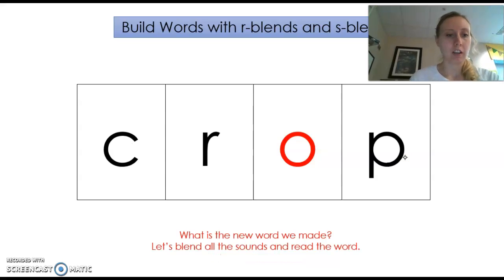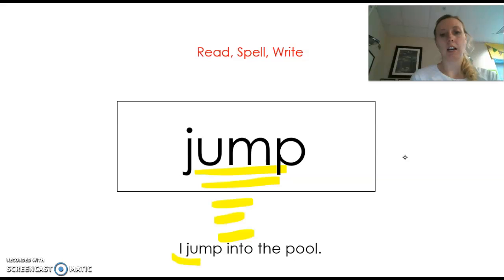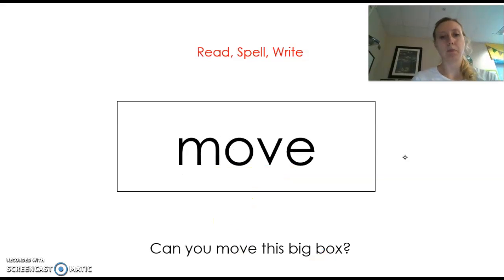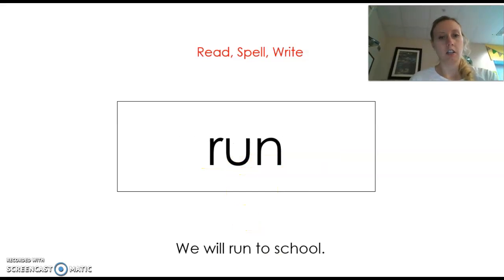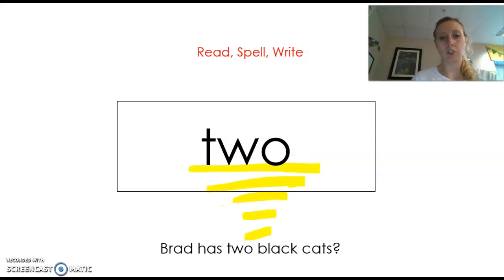Crop. Okay, this time we're just going to go very quickly 5 times. Jump, jump, jump, jump, jump. I jump into the pool. Move, move, move, move, move. Can you move this big box? Run, run, run, run, run. We will run to school. Two, two, two, two, two. Brad has two black cats.